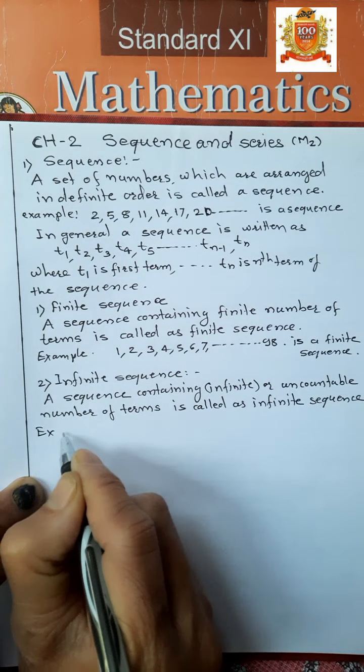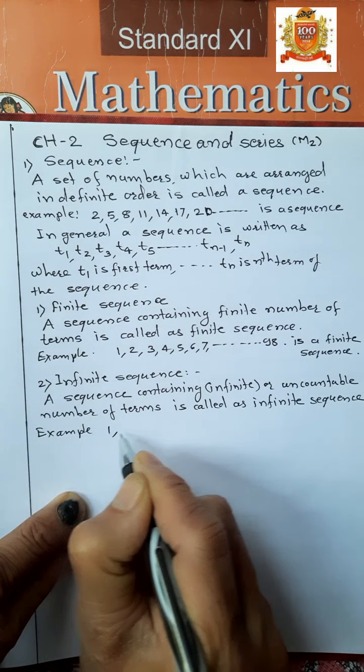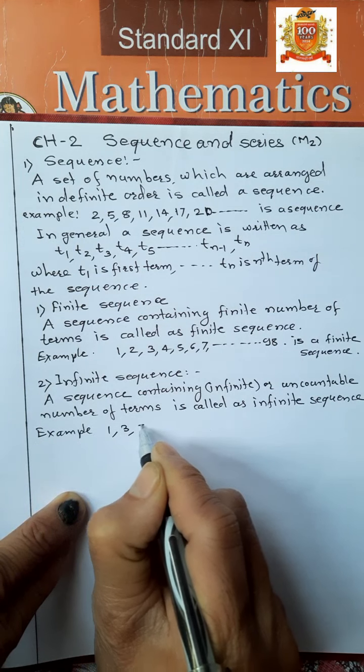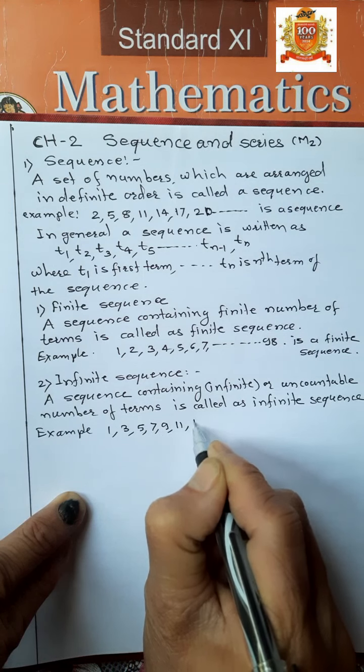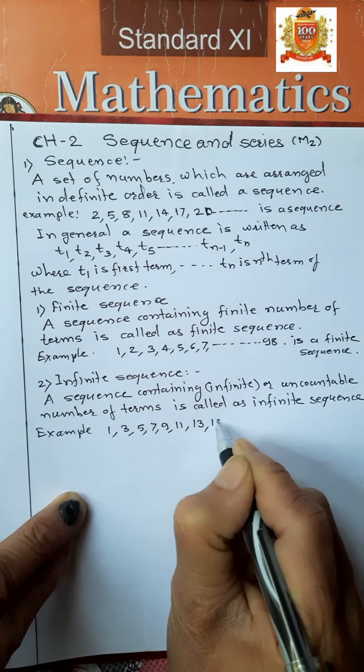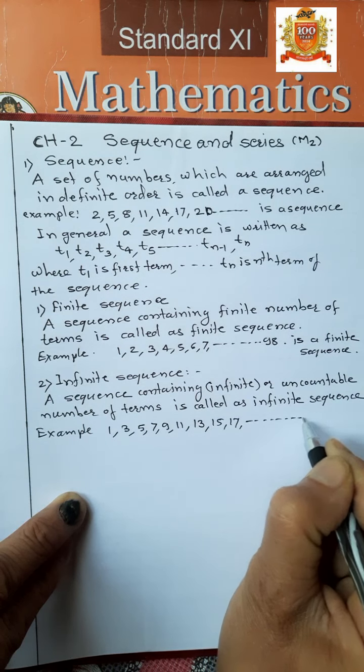Example: 1, 3, 5, 7, 9, 11, 13, 15, 17 up to infinity.